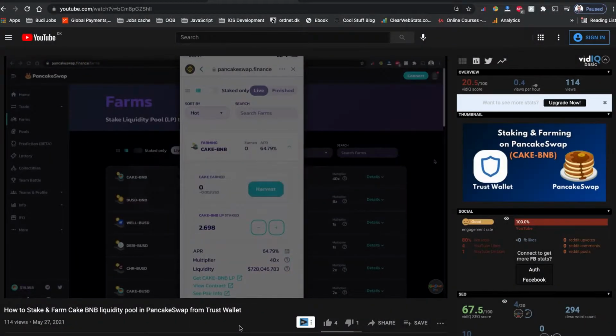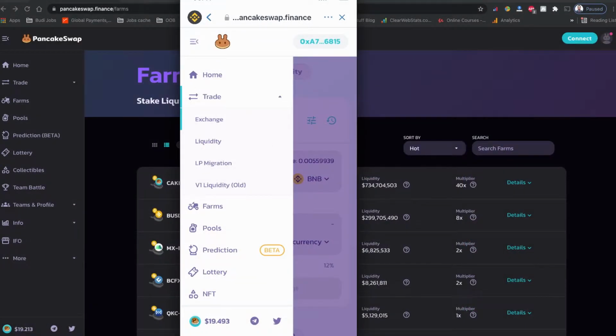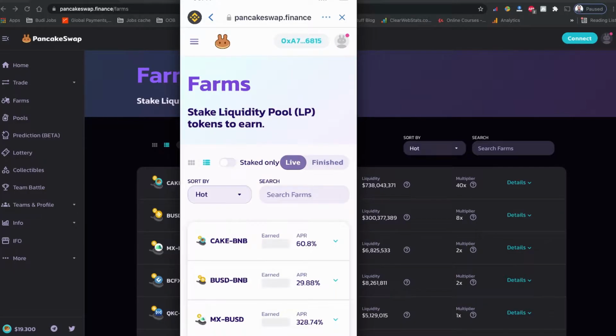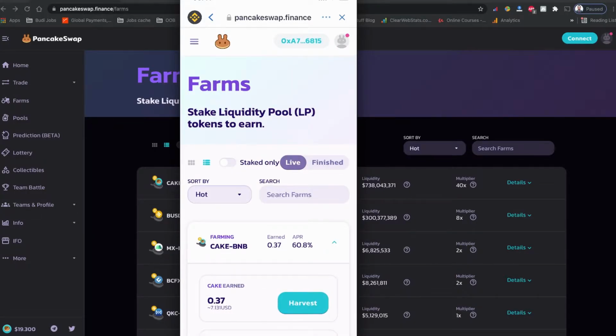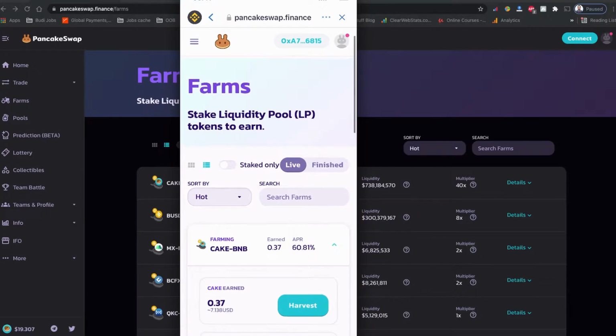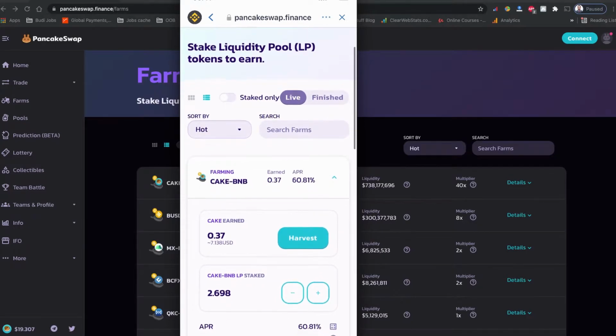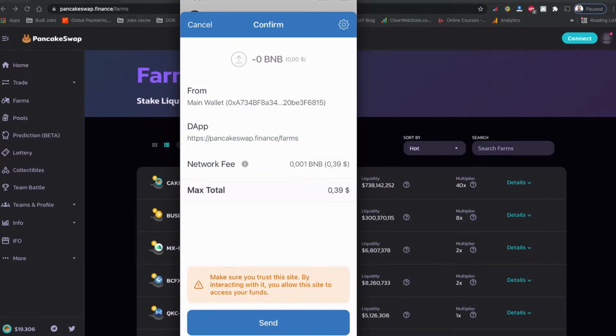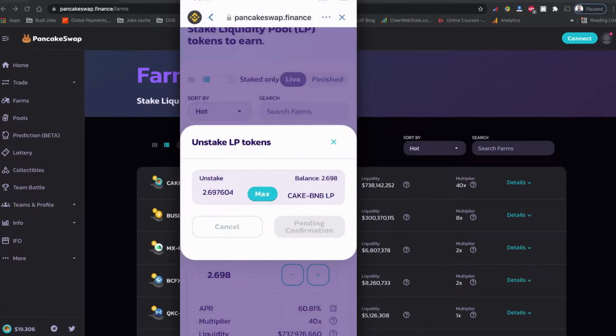Let's get started with unstaking the Cake BNB liquidity provider token coin. First, I'm going to unstake my Cake BNB liquidity provider pool token. So I'm going to click minus, then click max and confirm it. There will be a small amount of network fee. I'm going to send it. It is pending now.